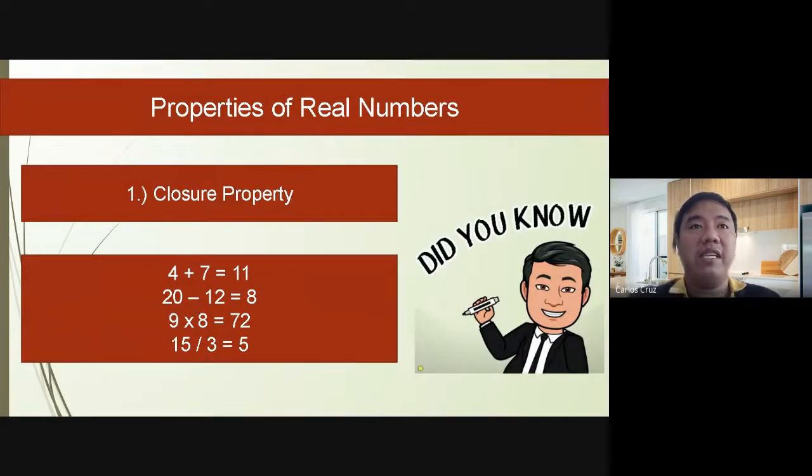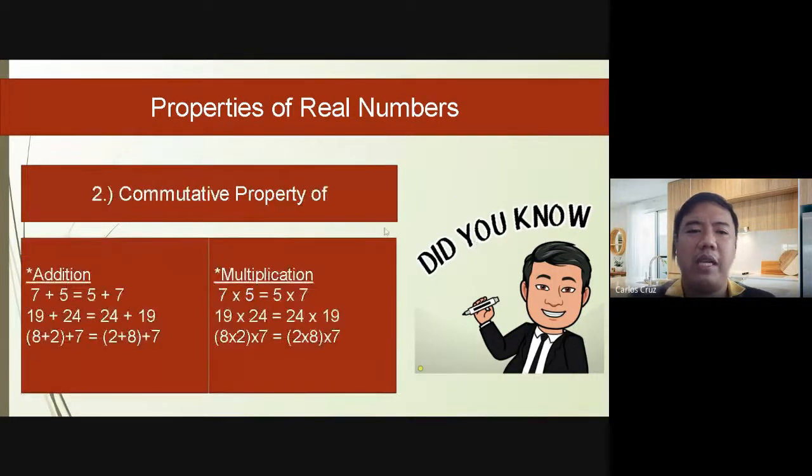What are the properties of real numbers? Number one, the closure property. As long as you have the answer, then that's it. 4 plus 7 is equal to 11. 20 minus 12 is 8. 9 times 8 is 72. 15 divided by 3 is 5. Basta meron kang sagot, merong ginawa, may sagot. That's the closure property. How about the commutative property?